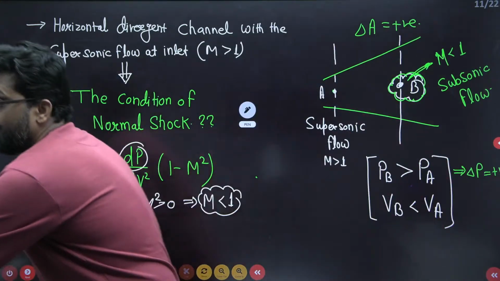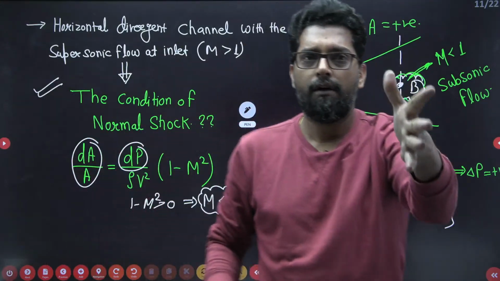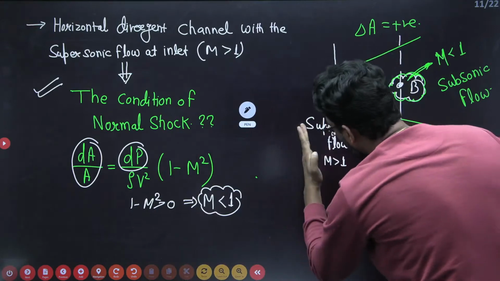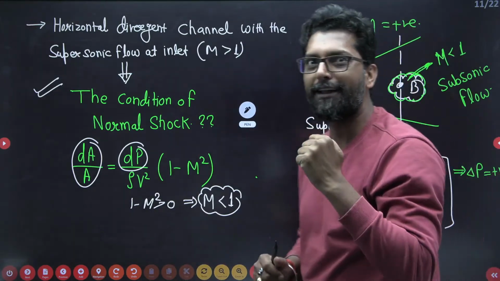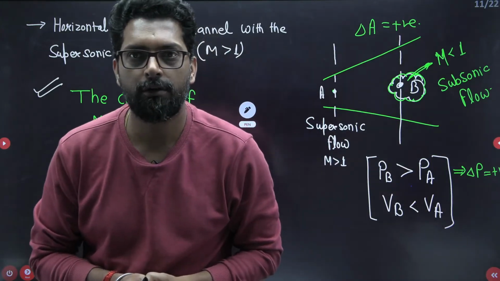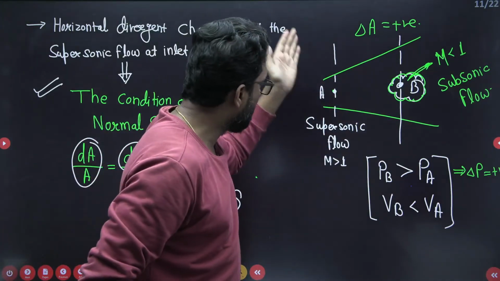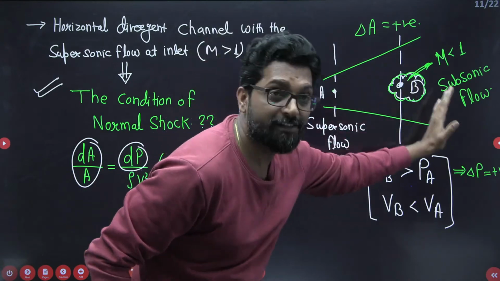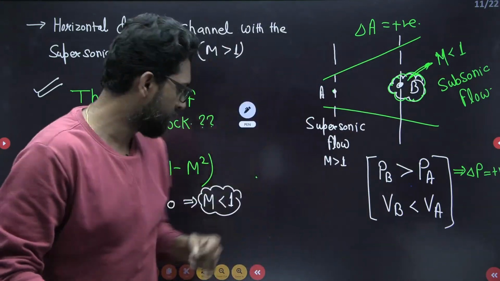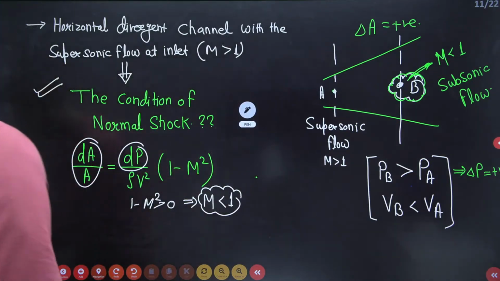Now, my dear, if the flow goes from supersonic to subsonic, there must be a normal shock. This is the condition. So option A is correct.